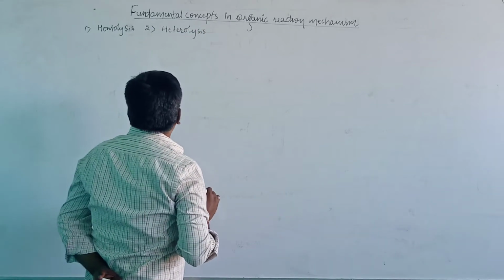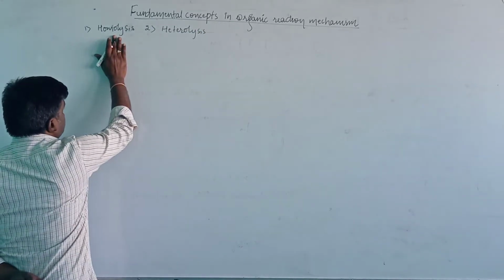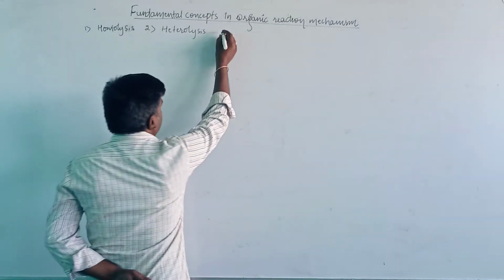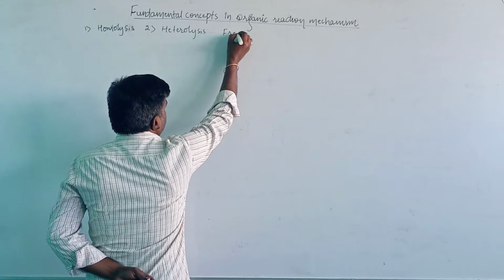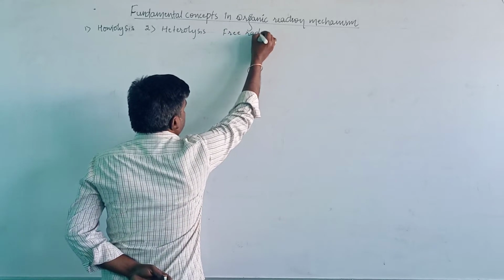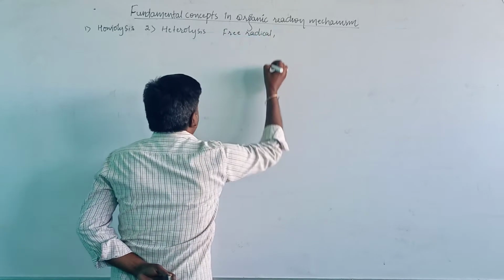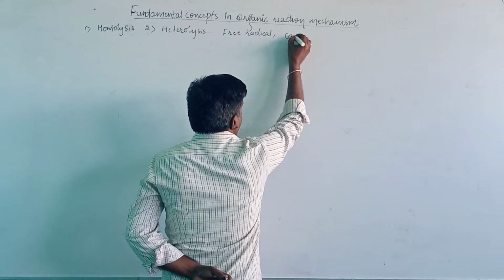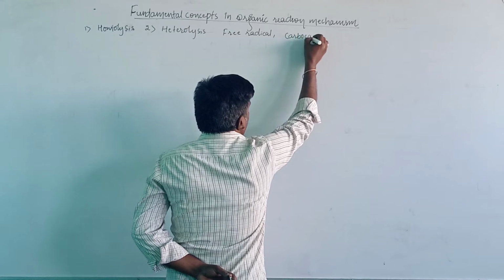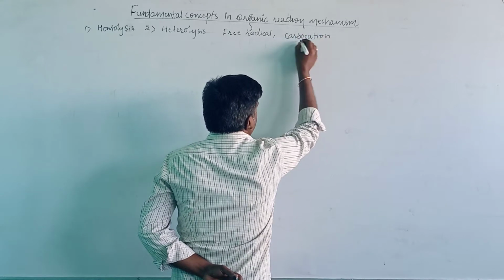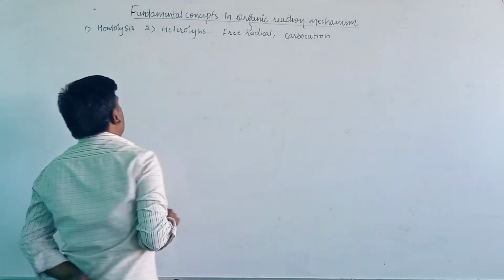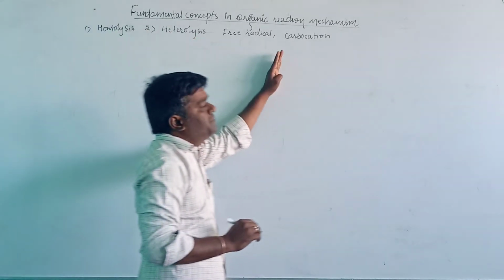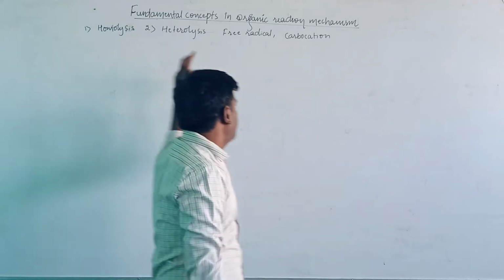Then we also see that homolysis produces free radicals, which we covered in the last class, and heterolysis produces the carbocation. So we are seeing heterolysis, homolysis, free radical, and carbocation.